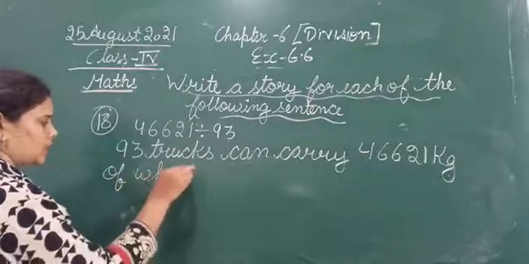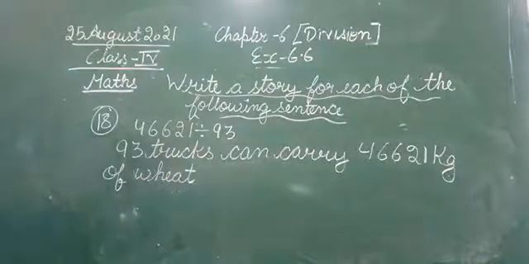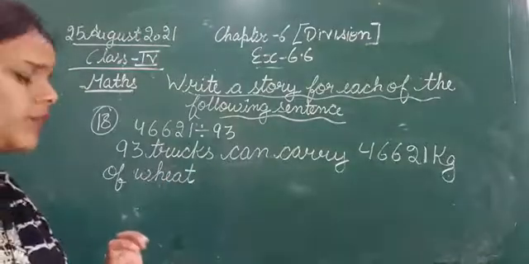Okay, 93 trucks can carry 46,621 kg of wheat.